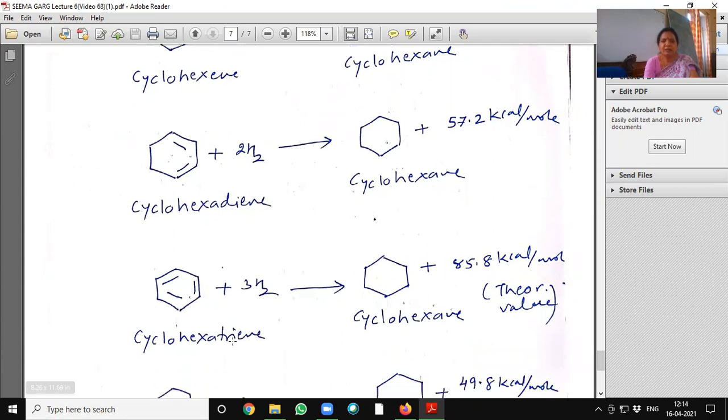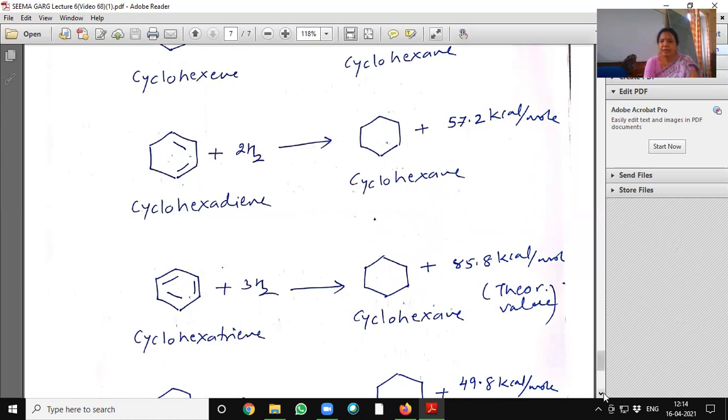Cyclohexatriene, on hydrogenation with 3 moles of hydrogen, will give cyclohexane and release 85.8 kilocalorie per mole energy. This is a theoretical calculation.